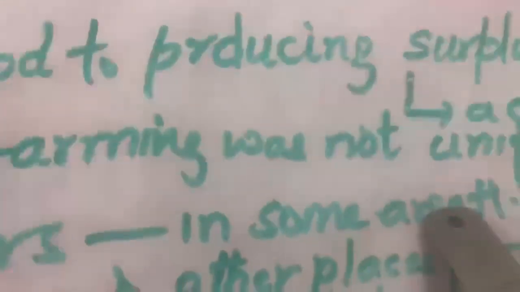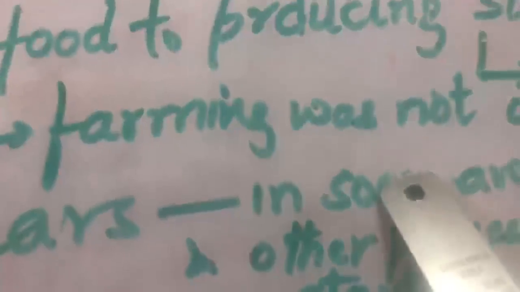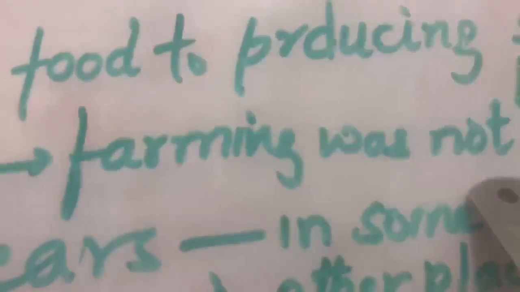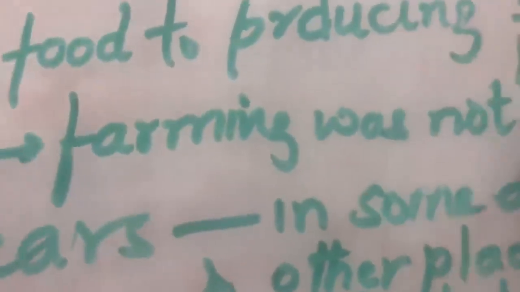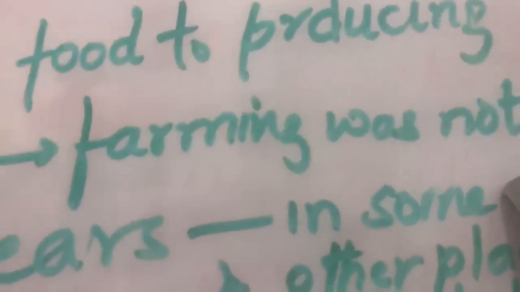Like suppose I taught you this chapter and told you to revise the chapter. Next day, if I ask you whether you have revised this chapter, all of you will say yes. But did you all revise at the same time? No. Maybe one child has revised in the afternoon, one child at around 3 o'clock, another at 8 o'clock in the evening. Some may have done it in the morning at 5 o'clock. So timings are different. Similarly, this was a major step, that from hunting to growing, the people were converting into farmers. So this took time.